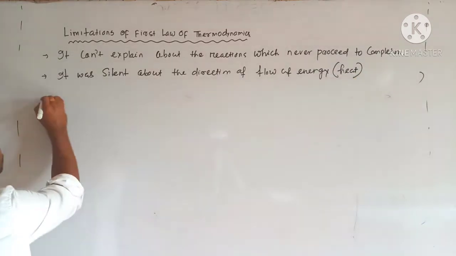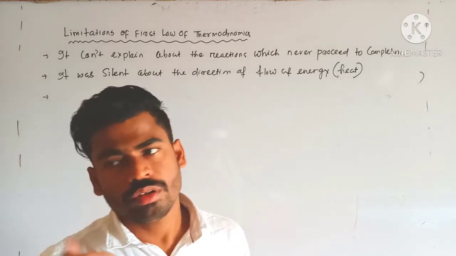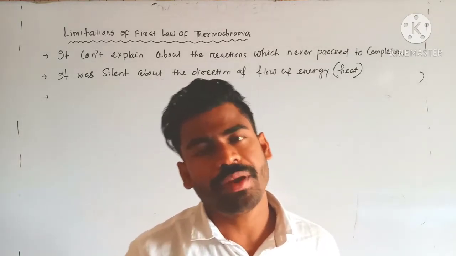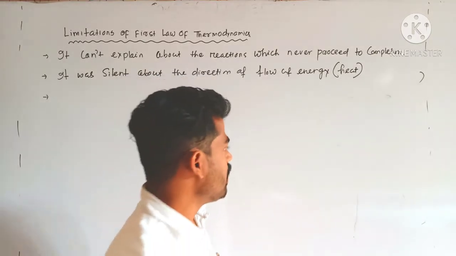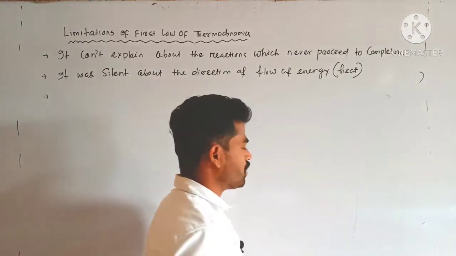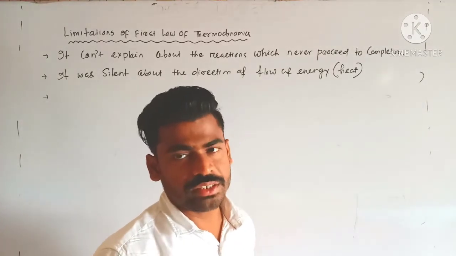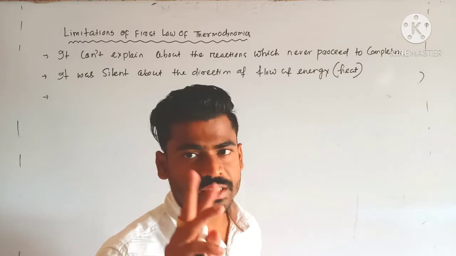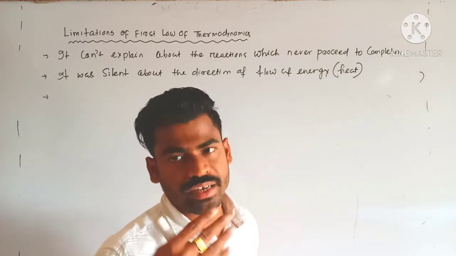Next important point, it cannot explain the 100% efficiency of a heat engine. According to the first law of thermodynamics, suppose a certain amount of energy is supplied to a system, then it is utilized in two ways: in terms of work, and in terms of internal energy change.